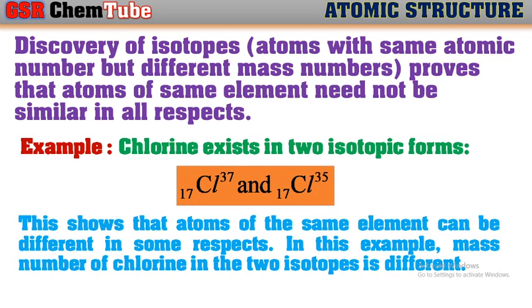In this example, the mass number of chlorine in the two isotopes is being different. One kind of chlorine is having the mass number 35, whereas the other one is having mass number 37. So one of the properties of the atoms of same element are being different. So by this, one of the property of Dalton's atomic theory is failed.